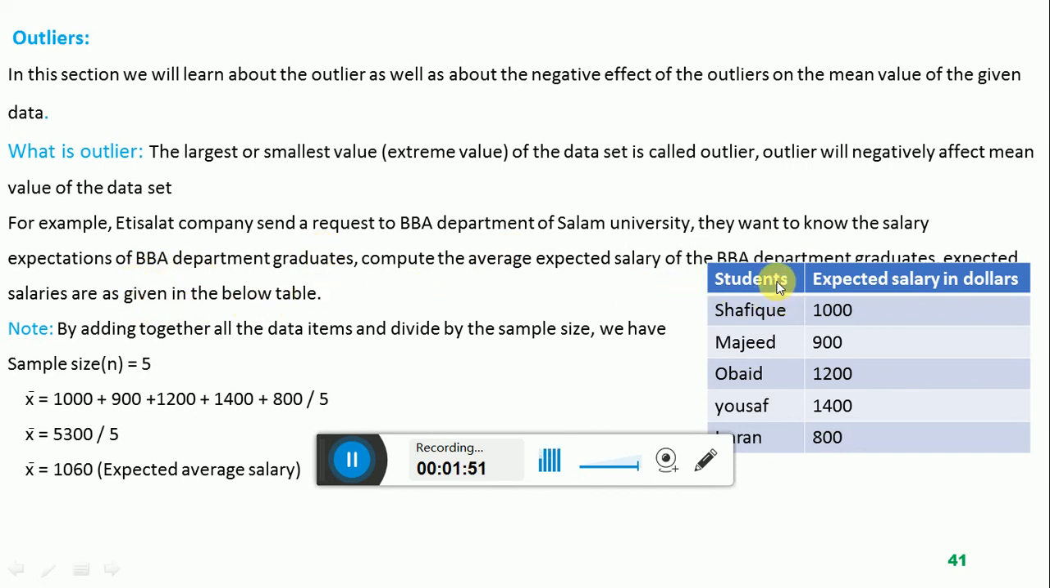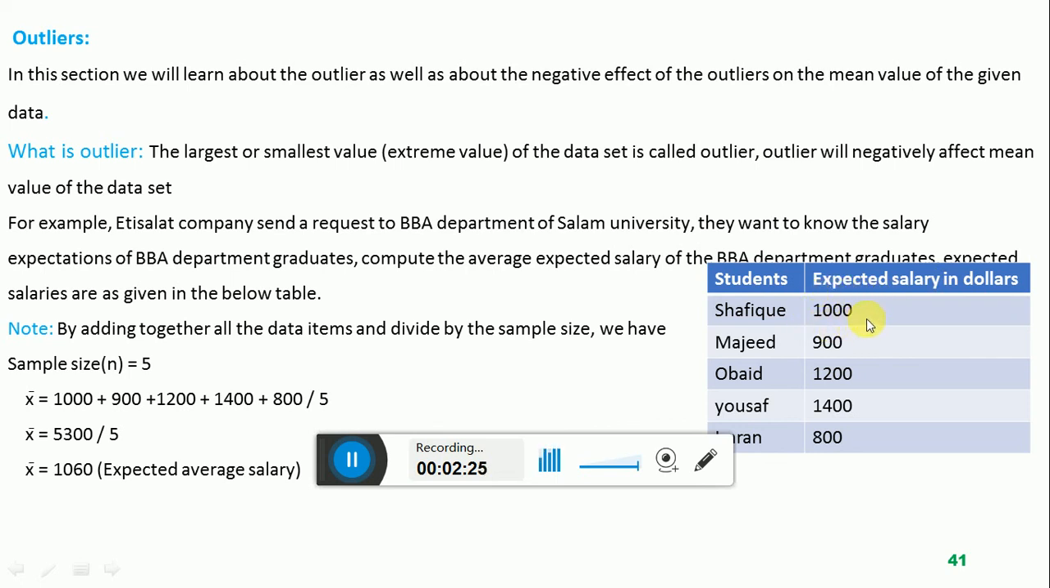The first column defines the names of 5 different students. This is the sample data. We just take only 5 students from the entire BBA department at Salam University. So the first column defines the students: Shafiq, Majid, Obaid, Yusuf and Imran. And the second column represents the expected salaries of these 5 students in dollars.